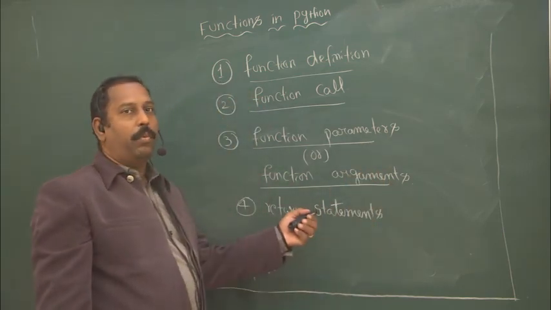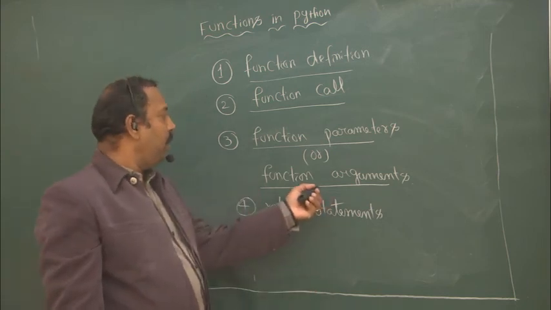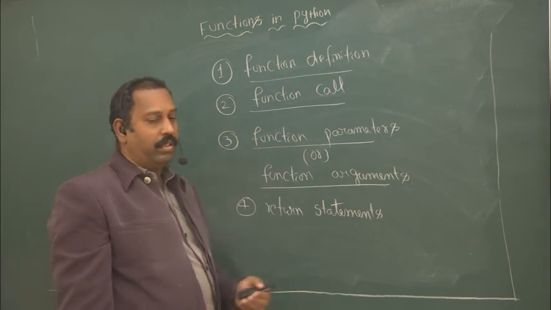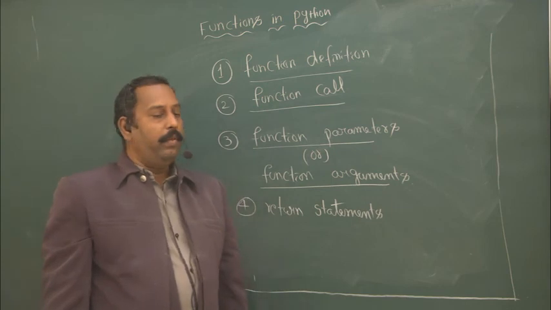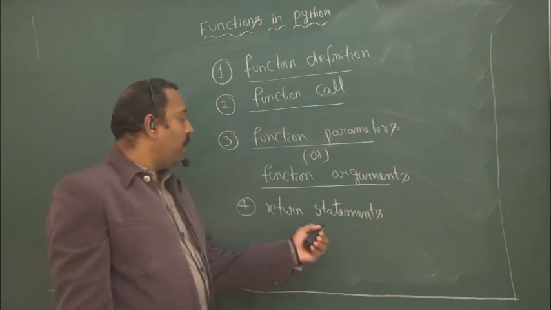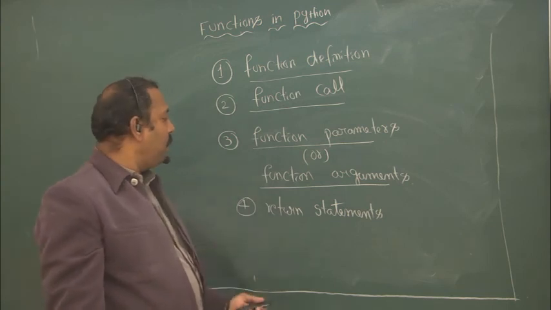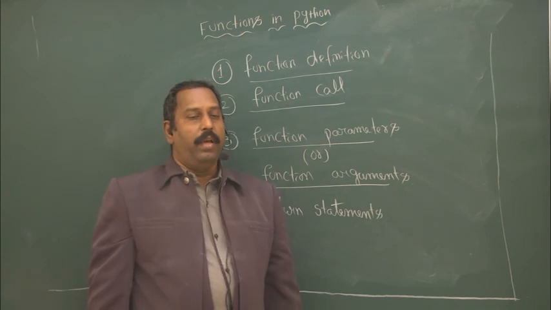That means how many arguments or parameters are required, that you must know before writing the user defined function. And next one is a return statement. What the function will return, that you have to specify by using the return statement.